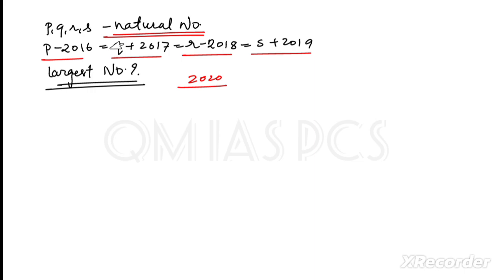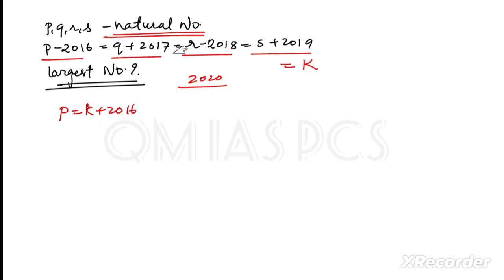Initially if you see this type of question, you will think it's very difficult, but trust me, it's very easy. Once you understand the process, once you understand the pattern, it will be easy. They didn't ask what a natural number is, they just used the term natural number. Got it? So understand the pattern. Here we will consider that these all are equal to some number that we call k. So can we write P is equal to k plus 2016? Is it easy? No problem.